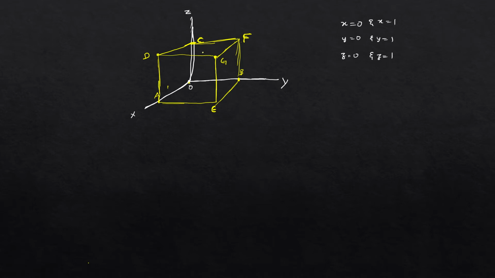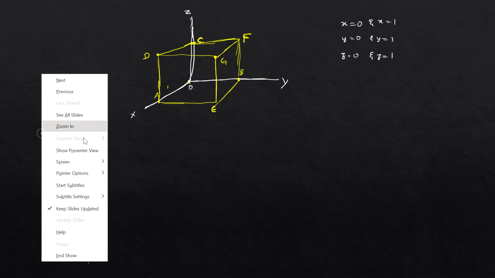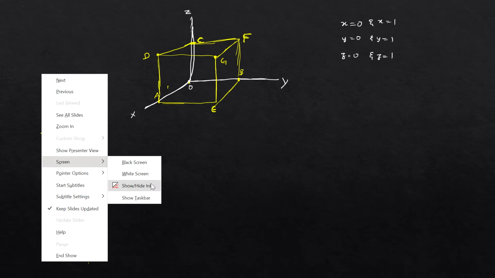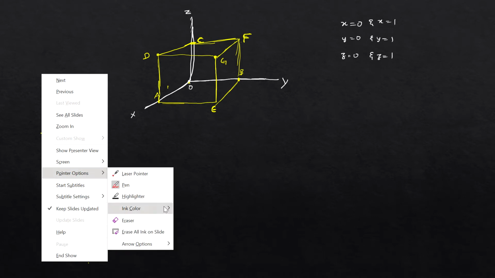Now, the first and foremost thing we have to do is draw a table, that is a very important thing. I think there is no table option here, so let me draw manually.